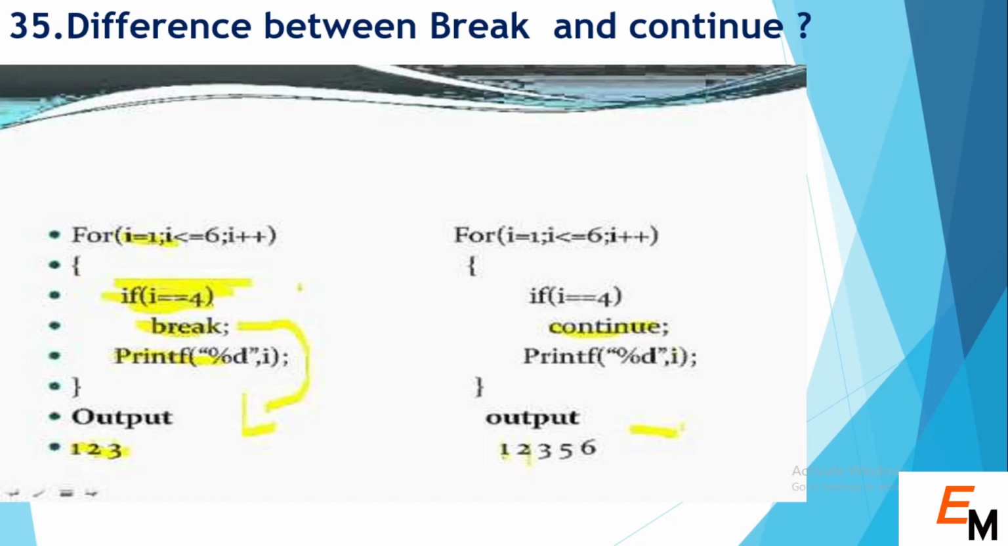As you can see on screen, normally if we break a statement, suppose we want to break when i is equal to 4, then we break. After that it will not print values again. So 1 2 3. If we talk about continue, when i is equal to 4, it will skip that and continue the loop till the end of the loop.